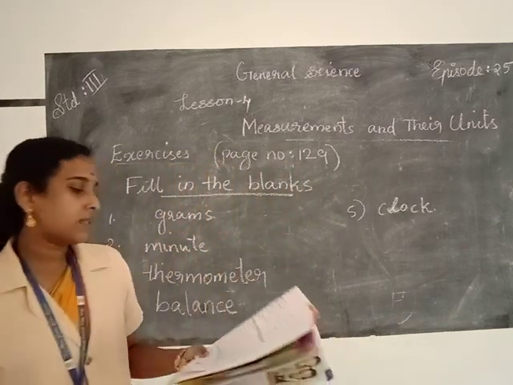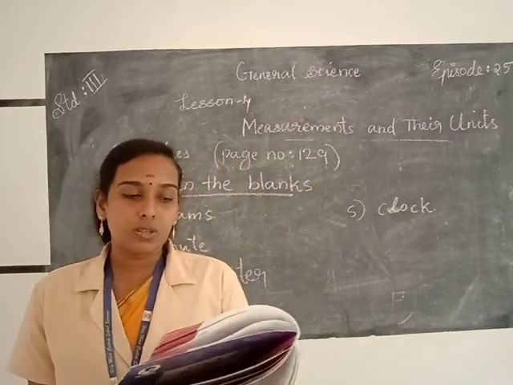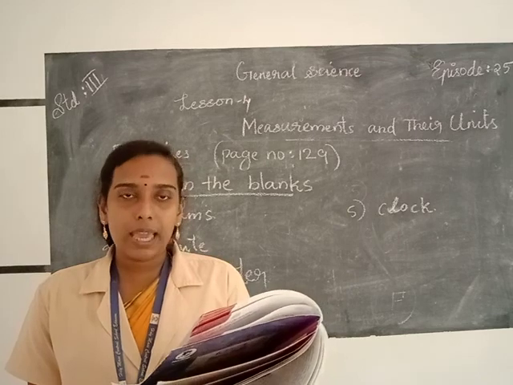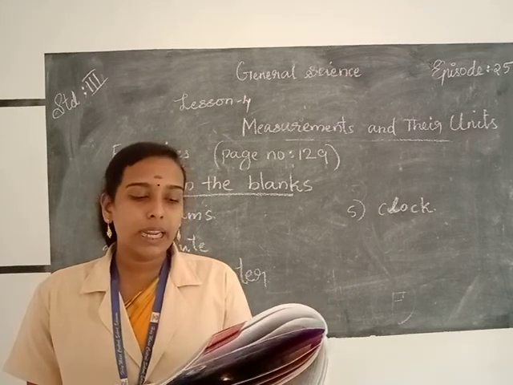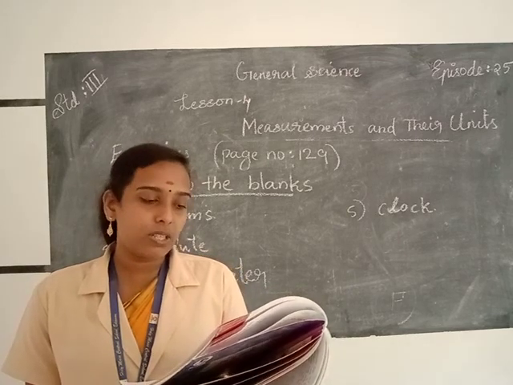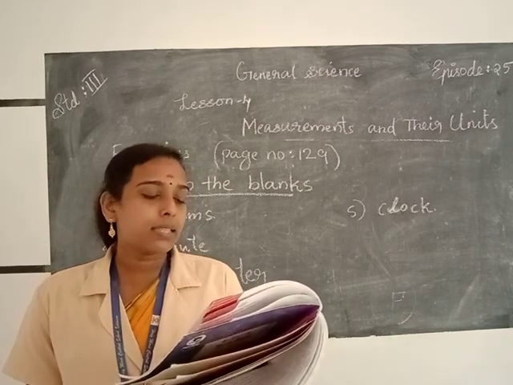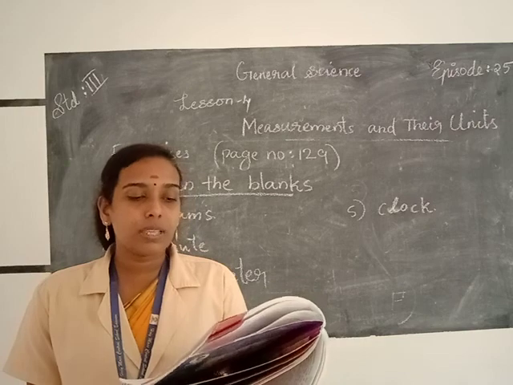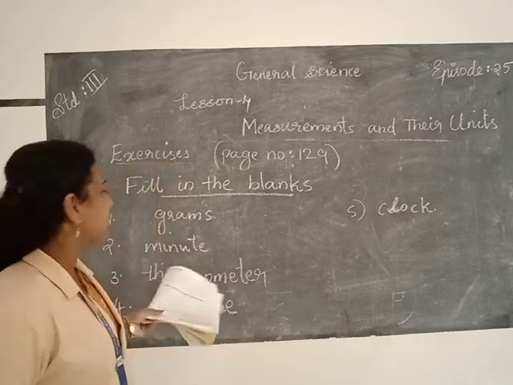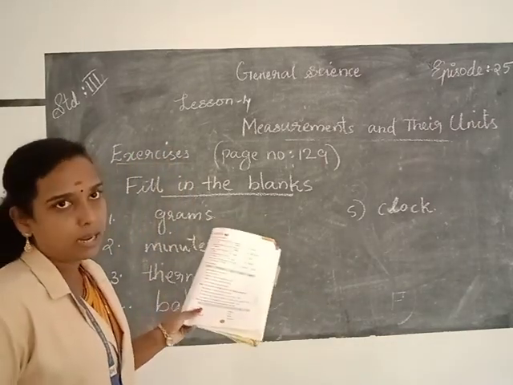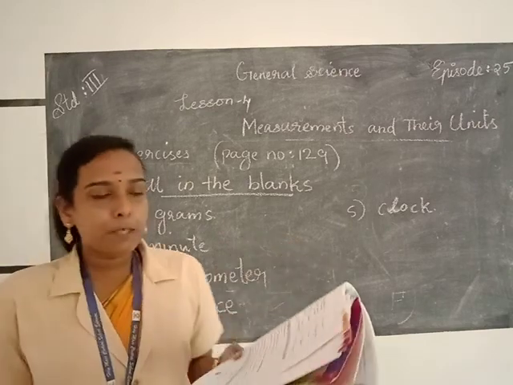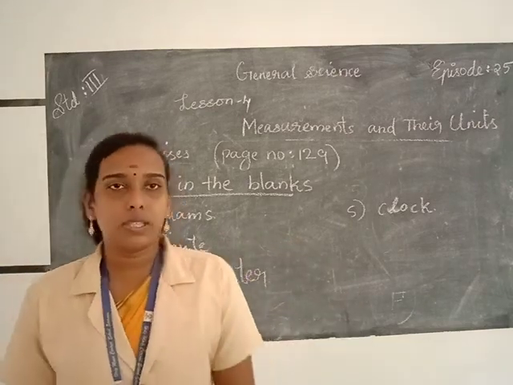Okay. So the first question, light weights are measured in grams. The unit of time is minute. To check our body temperature, we use a thermometer. Weight is commonly measured using a balance. Time is commonly measured using a clock. So you write these answers in your textbook by using your pencil. Then the next part, write true or false.